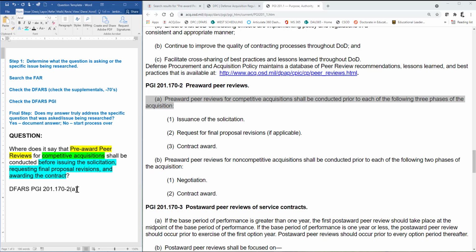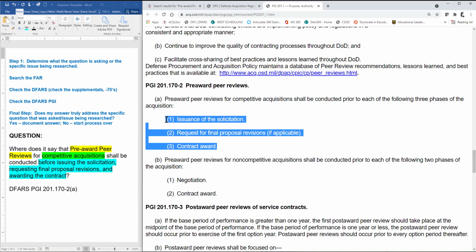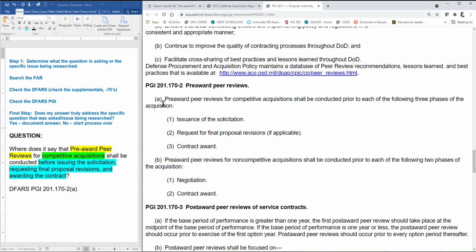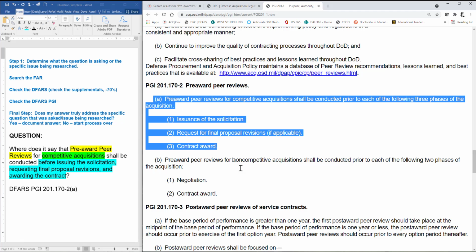I don't want to go further than that, because if I just cited this, then I'd only be answering the issuance of the solicitation part of the question. I need to answer all 3. So instead of saying A1, 2, and 3, all I'm going to do is say the answer to this question is found in DFARS PGI 201.170-2, paragraph A, and that encompasses 1, 2, and 3 right there.